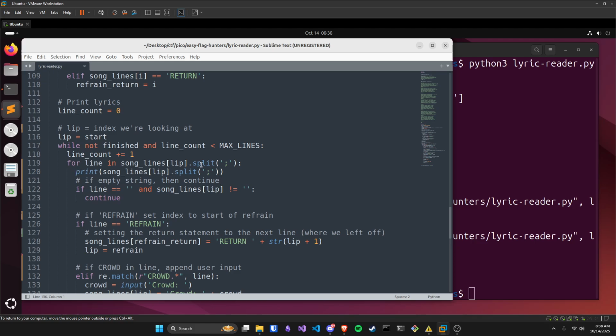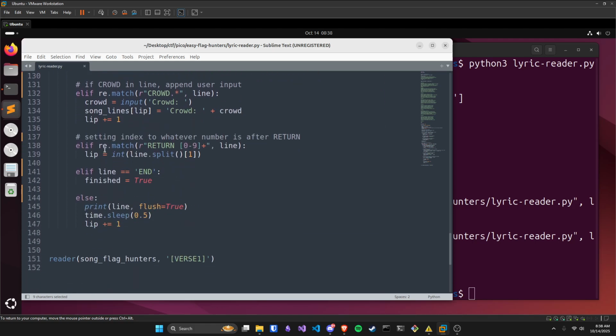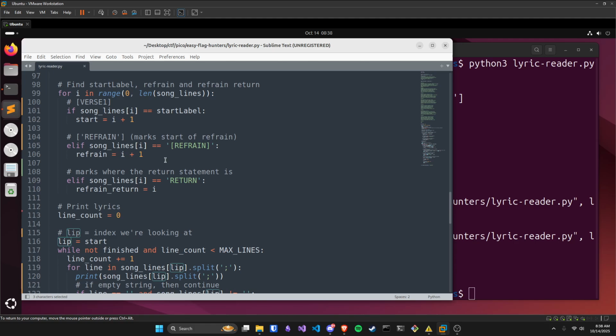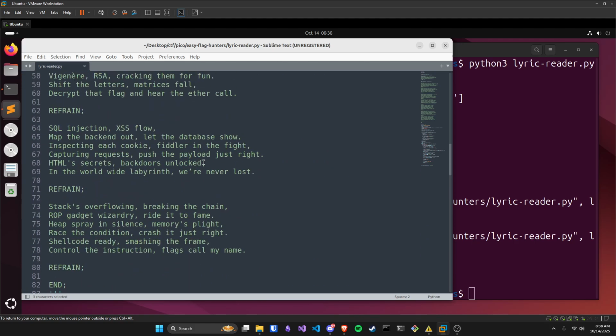Because it's splitting it by semicolon, it's going to process the x, print the x, then process the return statement. And once it processes the return statement, it goes down here. Let's say we put return space 0, the lip is then going to be set to 0, and then we're going to start at the top.